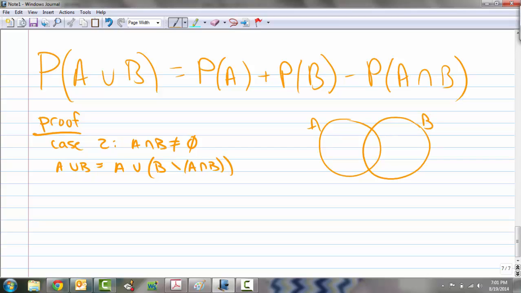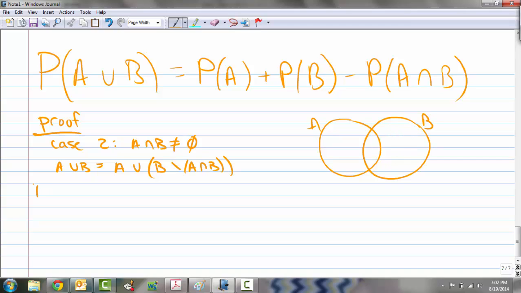This means take set B and remove the intersection A intersect B. So that's just referring to this part. So A union B, all of this is all of A plus that little nugget out there.